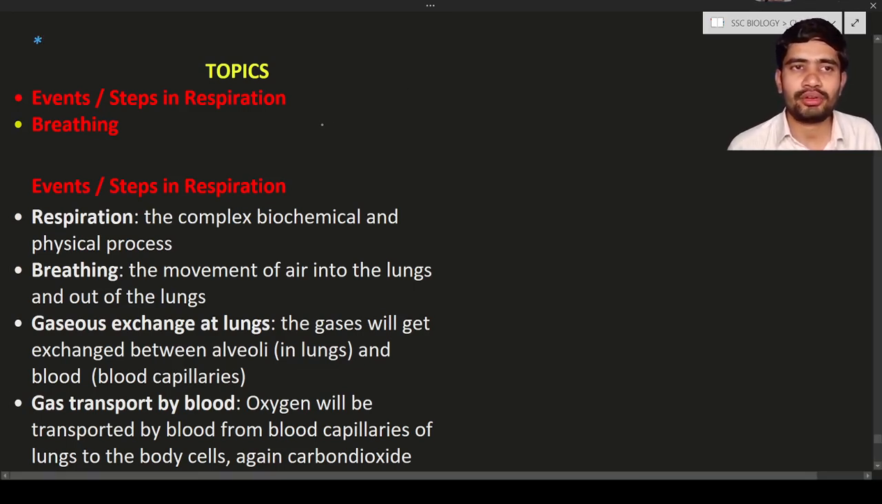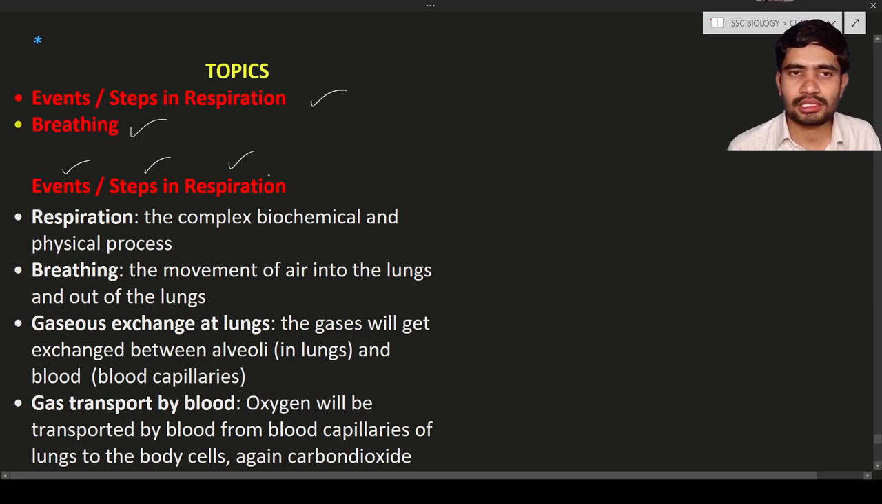In this lecture, we are going to discuss two topics. They are events or steps in respiration, and breathing. So these are the two topics that we are going to discuss in this lecture. The first topic is events or steps in the respiration. Events means one after the other. Steps means one by one. So events or steps both are the same in respiration.